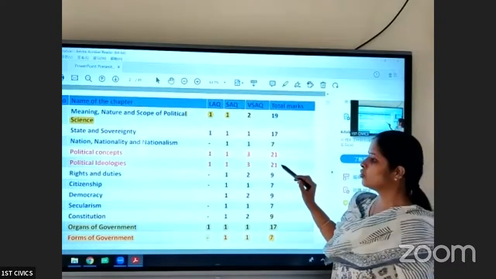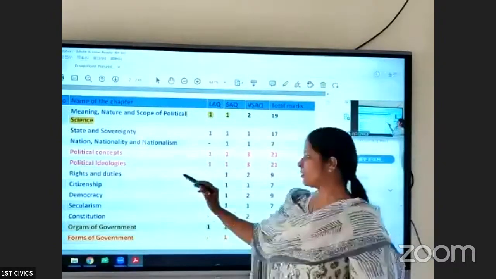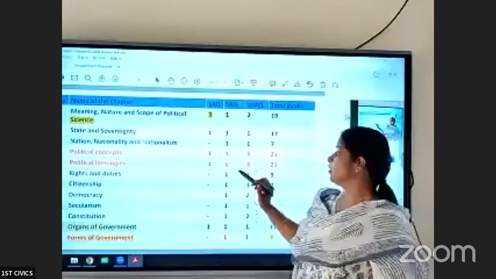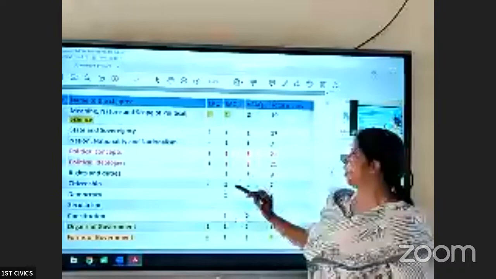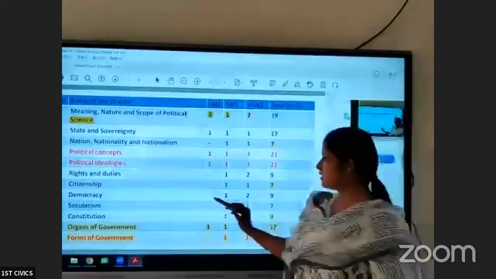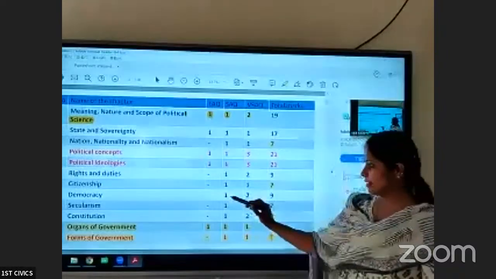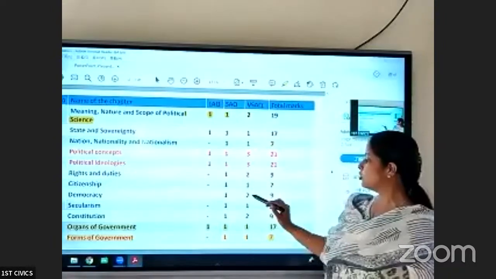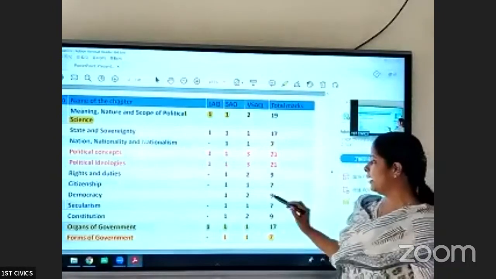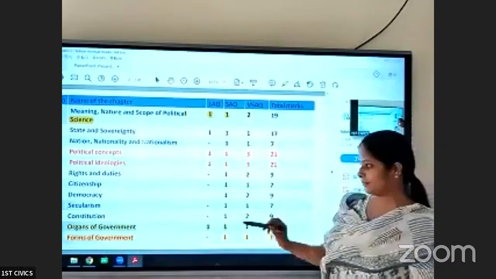Sixth chapter is rights and duties. You will get one SAQ, two VSAQs from this chapter. The weightage for this chapter is 9 marks. Seventh chapter is citizenship. You will get one SAQ, one VSAQ from this chapter. The weight is 7 marks. Eighth chapter, democracy. It is the easiest chapter. You will get one SAQ and two VSAQs from this chapter. Again, the weightage is 9 marks.